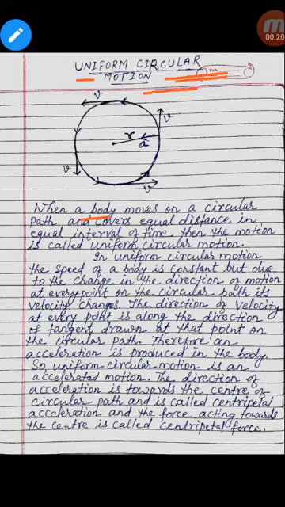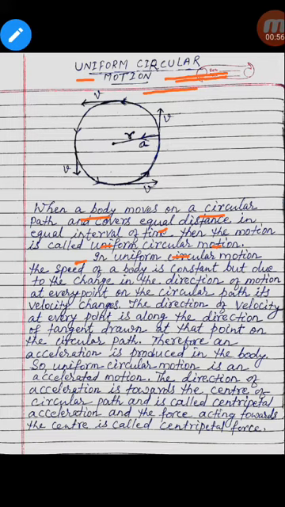When a body moves on a circular path and covers equal distance in equal interval of time, then the motion is called uniform circular motion. So, a body must move on a circular path and cover equal distance in equal interval of time. Then it is said to be uniform circular motion.